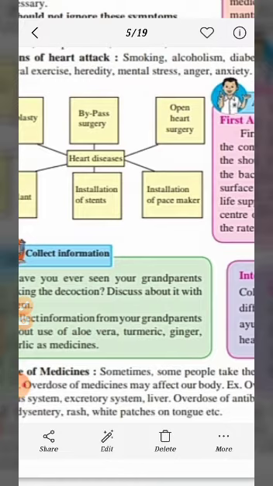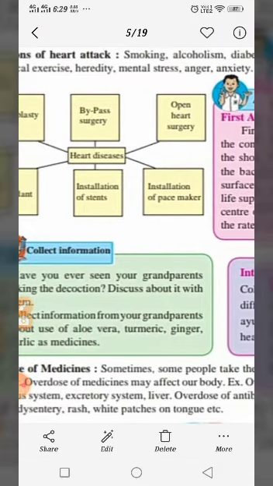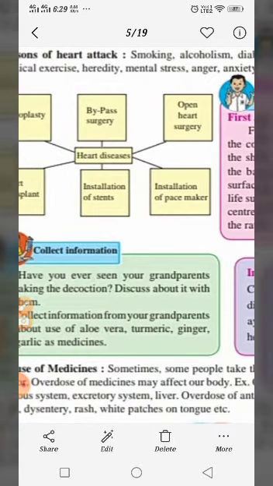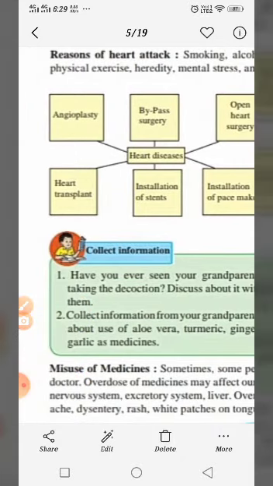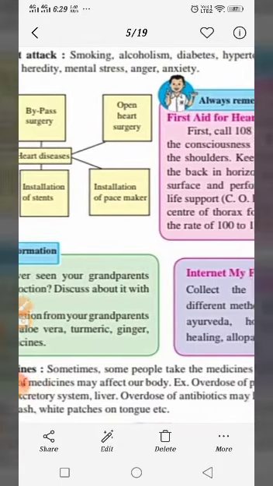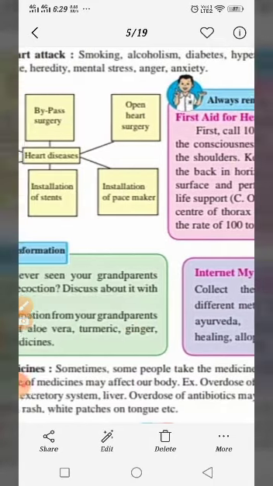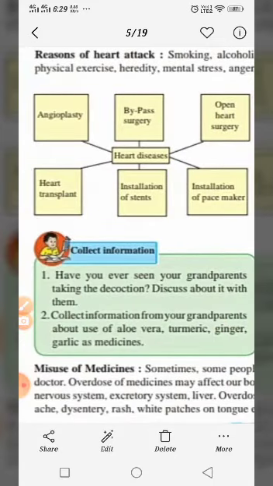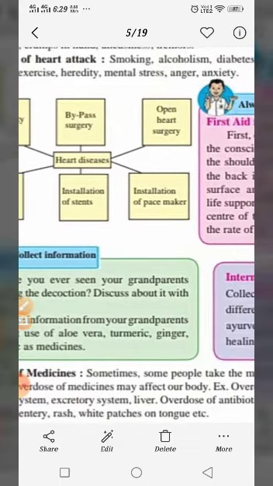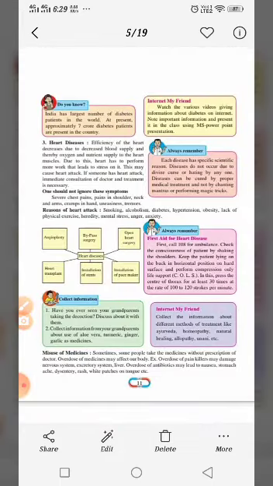So instead of going to the doctor, they just go to the medical shop and take the medicines, but this is not good at all. We should consult the doctor for any kind of treatment, because overdose of medicines may affect our body. Overdose of painkillers may damage the kidney system, nervous system, excretory system, liver, etc. So that is why we should take care of that.